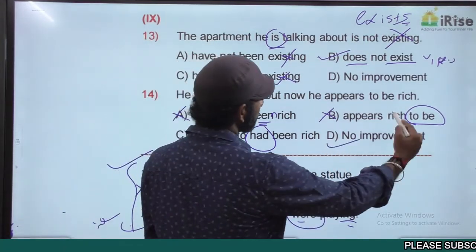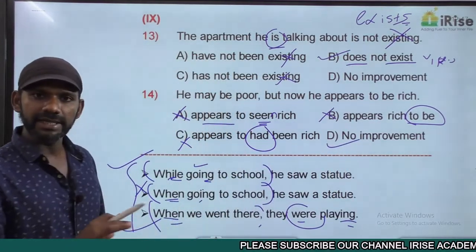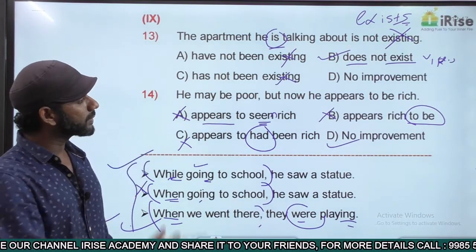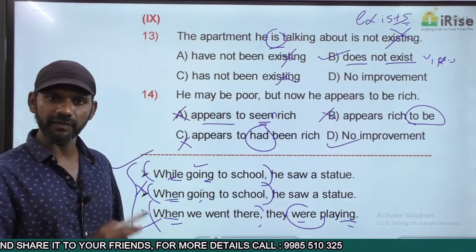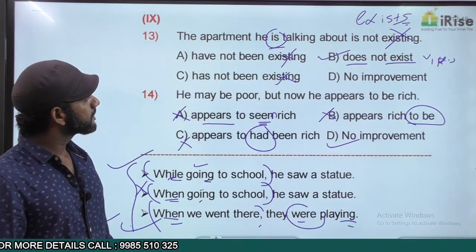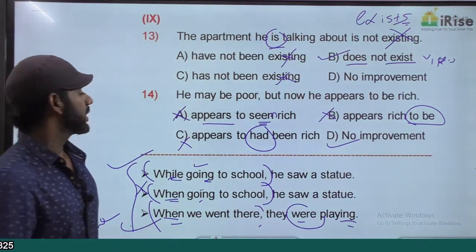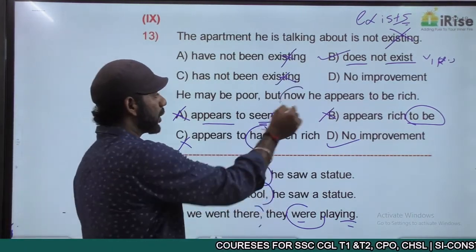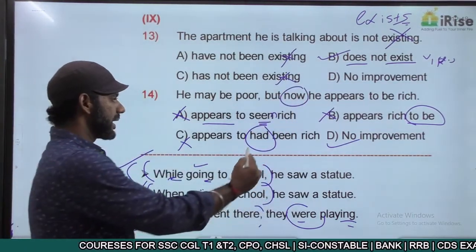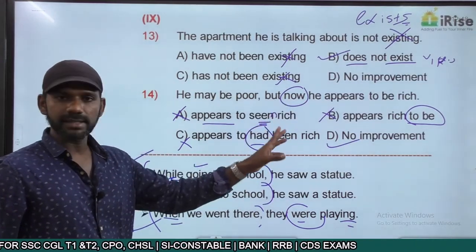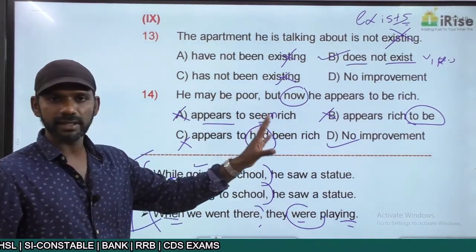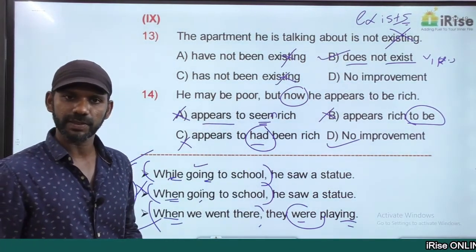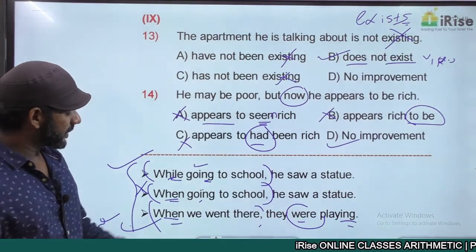Now in fact, you should not get stuck with any option. If you find any difficulty in identifying whether an option is correct or wrong, leave it and move on to the other options. Now come to the given statement once again. He may be poor, but now he appears to be rich. Now refers to present. Had is past tense. There's no tense constancy here. Option C is eliminated. The given statement is completely fine. He appears to be rich is the same as he seems to be rich.